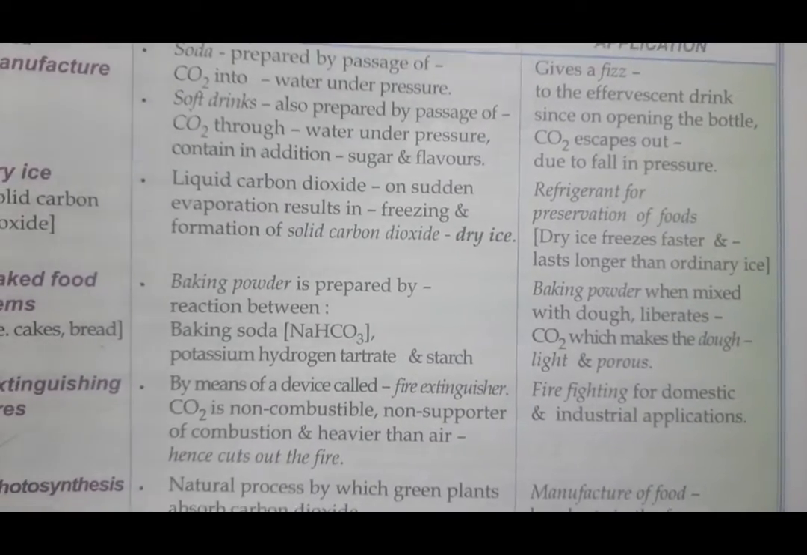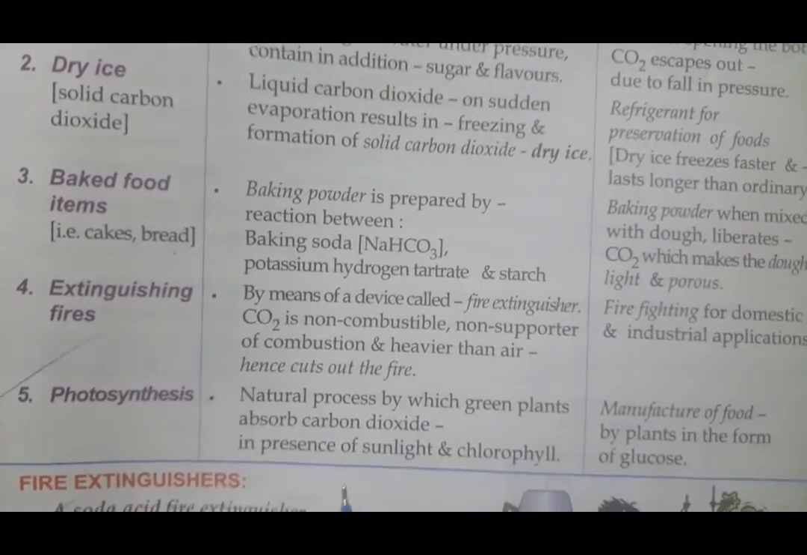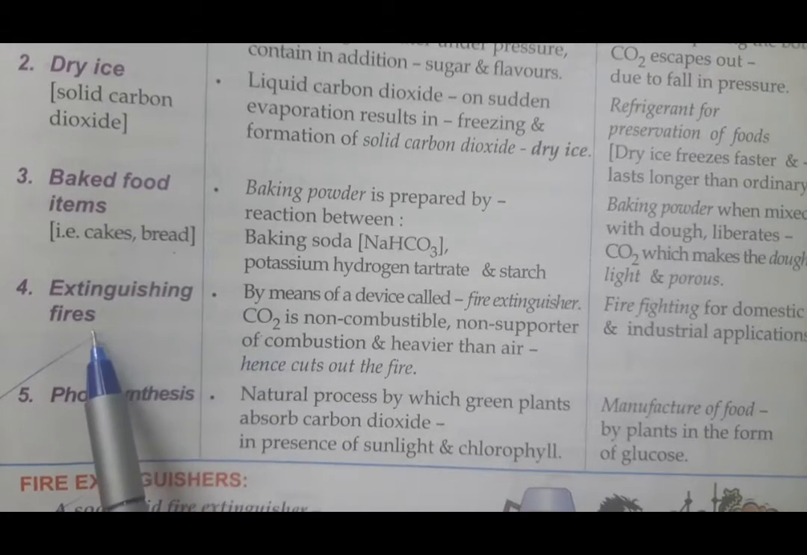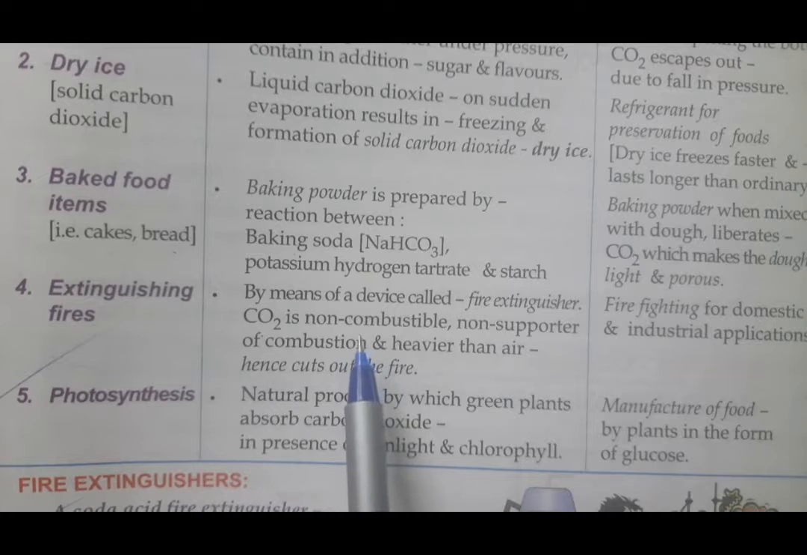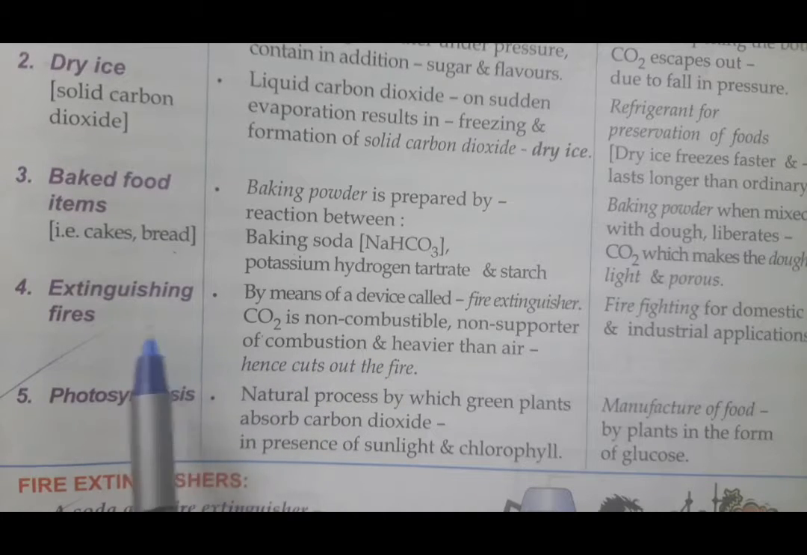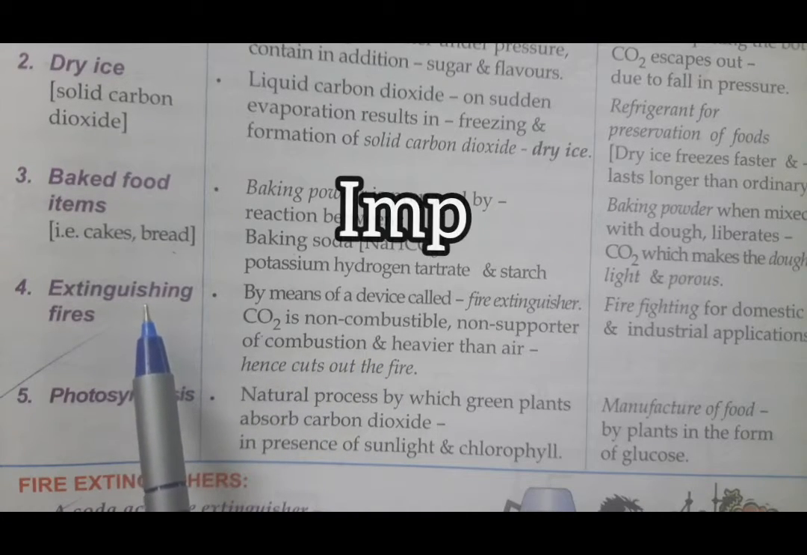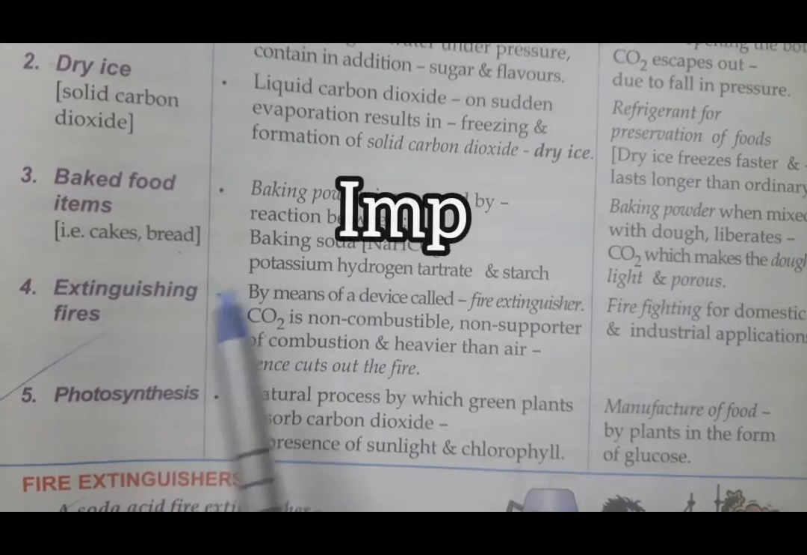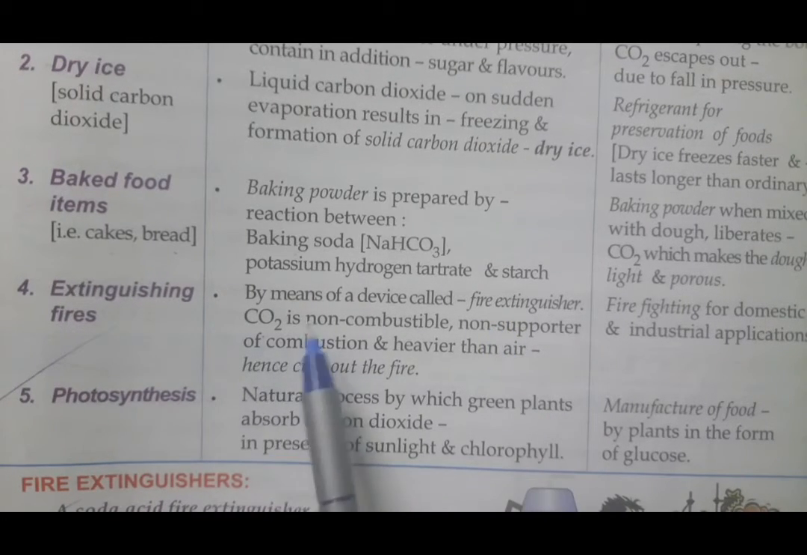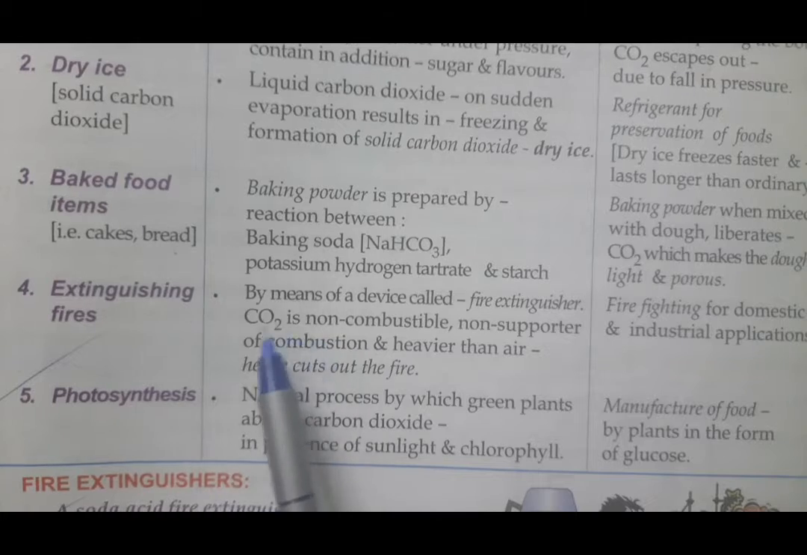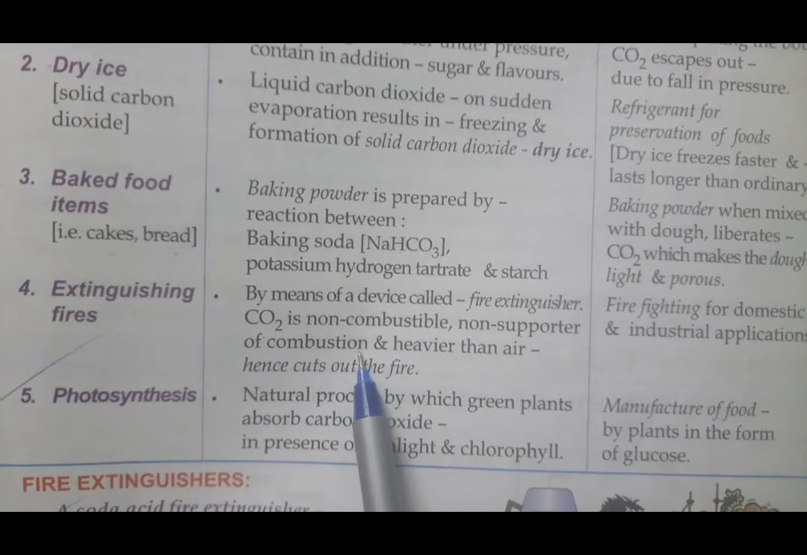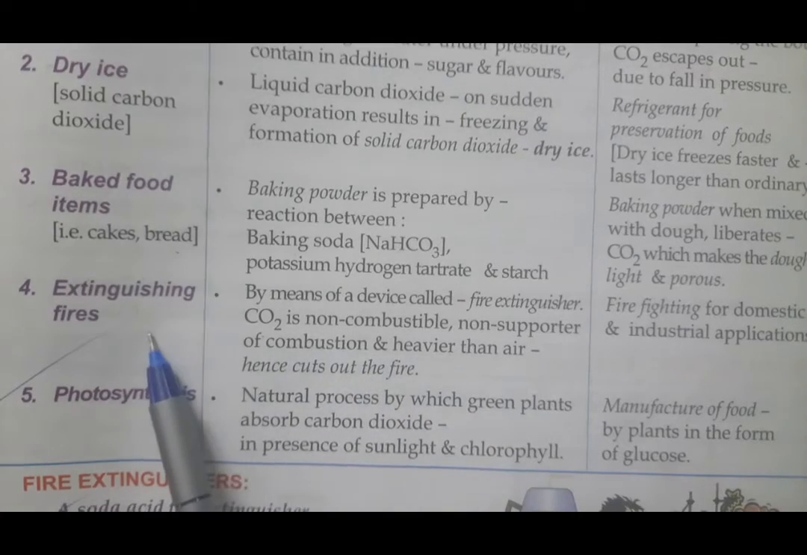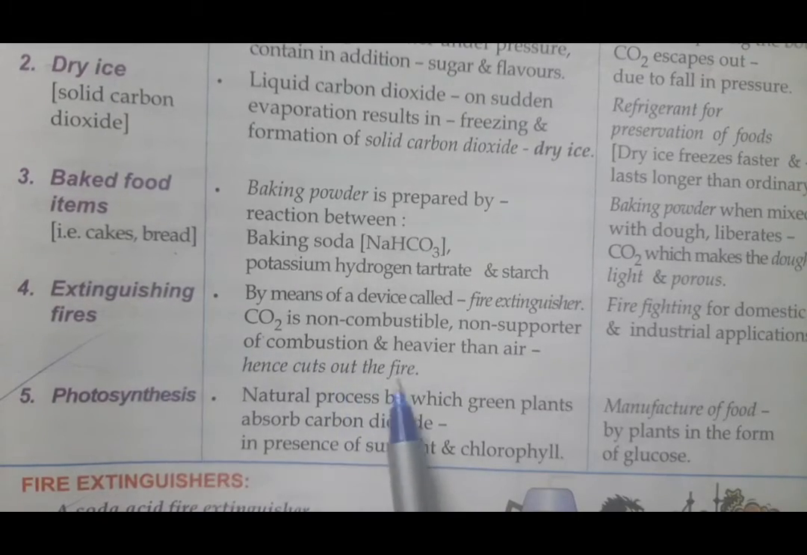Now, the next: do remember carbon dioxide is also used as a fire extinguisher because it is not a supporter of combustion. It tries to cut out the fire, right? So carbon dioxide use can be seen in fire extinguishers. Why do we use carbon dioxide as a fire extinguisher? Answer: because it is non-combustible, a non-supporter of combustion and heavier than air, so it can be used as a fire extinguisher and hence it can cut out the fire.